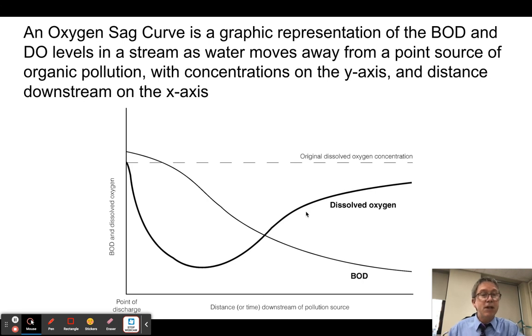Where is this extra oxygen coming from? It's mostly coming from mixing at the surface. So it's atmospheric oxygen that's mixing in with the water at the surface. It can also come from photosynthesis. But as this water continues to move downstream, the amount of organic matter that was released gets further and further consumed until it's all but gone. And so there's very few bacteria left to eat it. It also gets diffused. And so the demand for oxygen gets very low, so the oxygen can come back up to a fairly normal place.